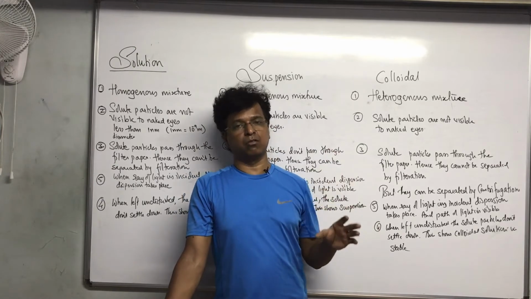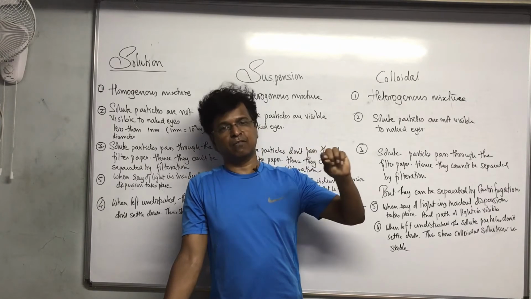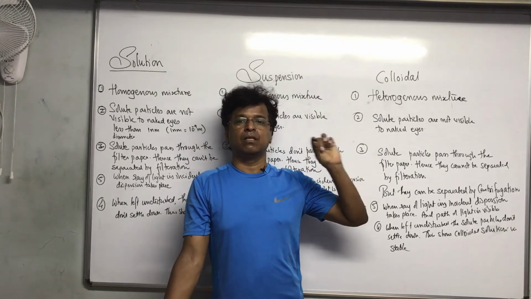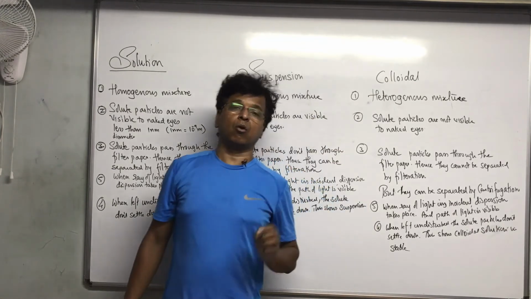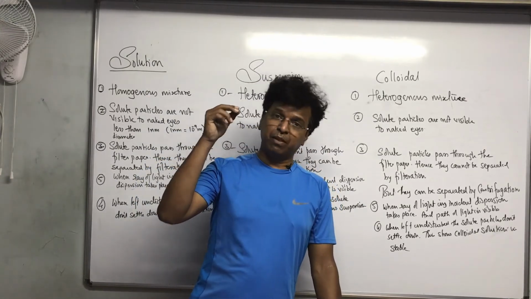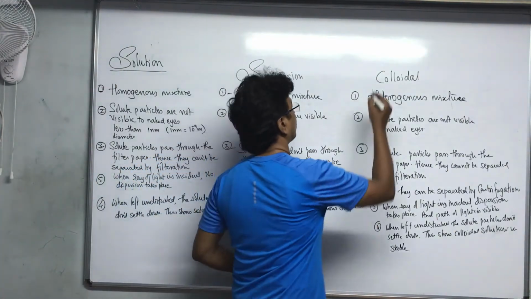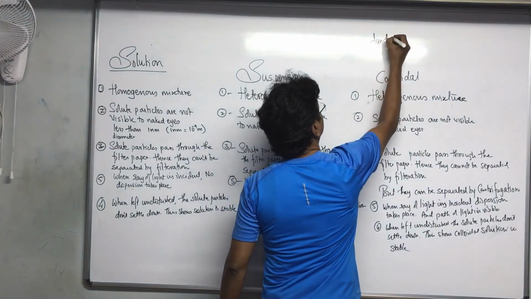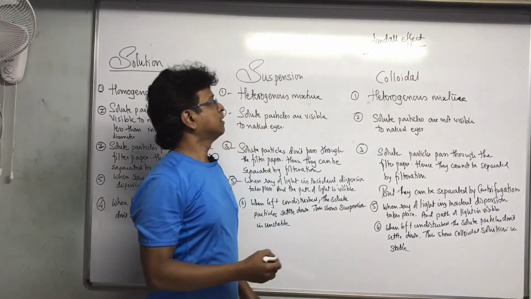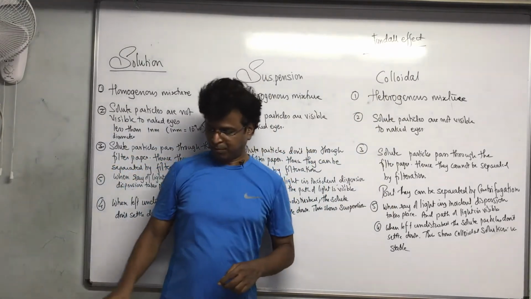Even if many other colloidal solutions are there, blood is a colloidal solution, and if you pass a ray of light through the blood, you will be able to see the change of color in the light. That is also because of colloidal particles, and the dispersion of light when the light is incident on the colloidal particle is called the Tyndall effect. That is also important, my dear students. This can be an MCQ or something. Tyndall effect.